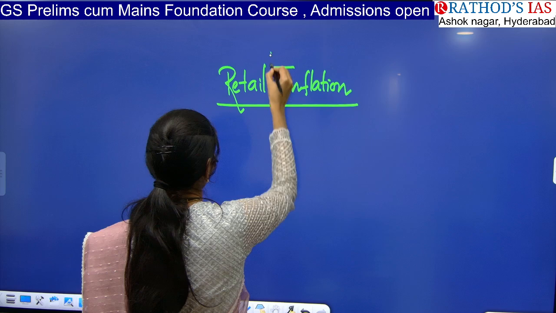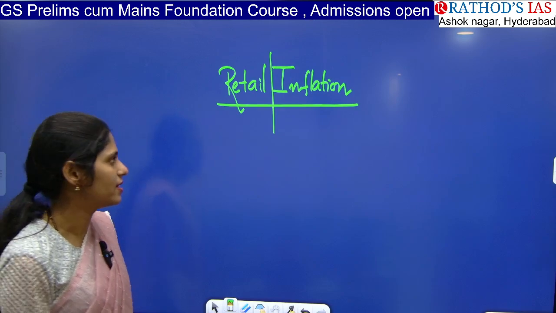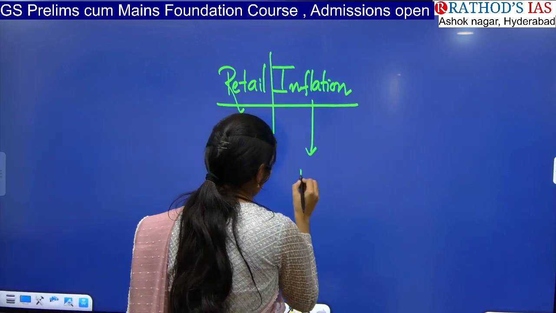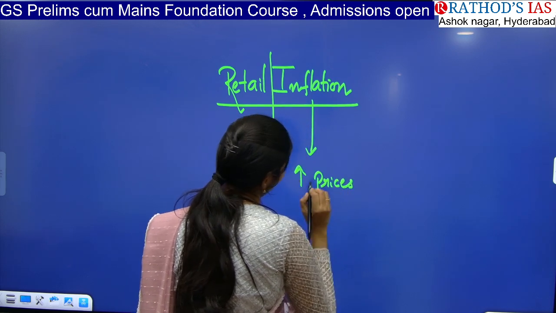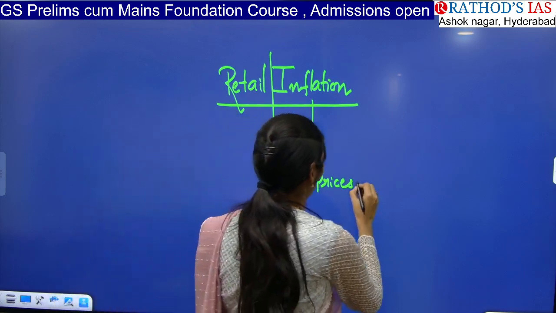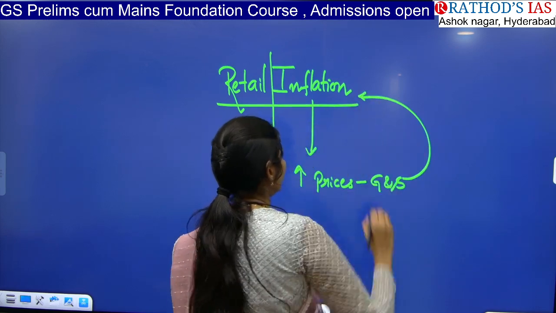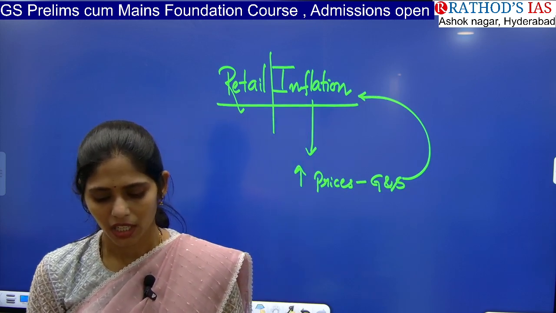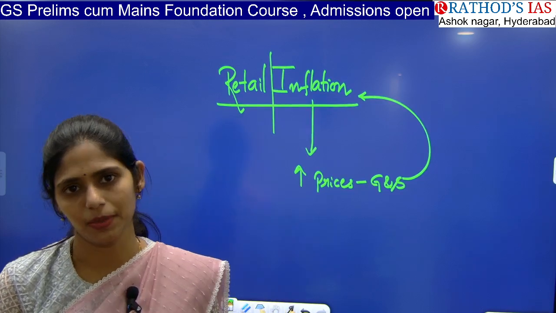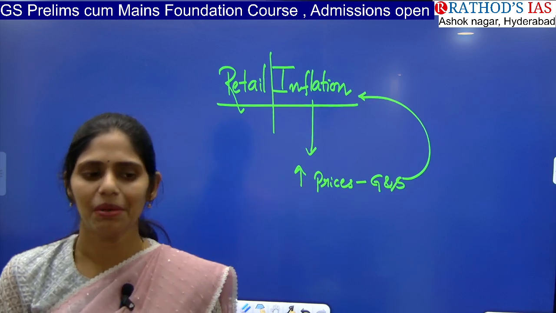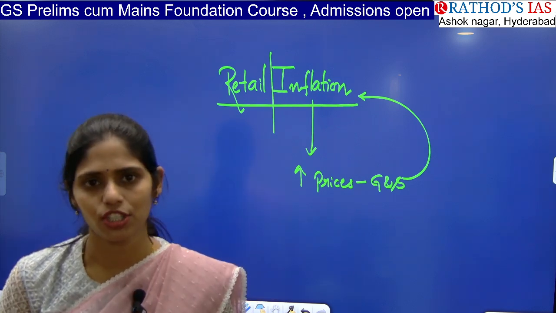Let us break this down into two words. Retail is on one side and inflation is on the other side. Inflation is nothing but whenever there is an increase of prices of goods and services in the market, this condition is called inflation. For example, if we can get 5 apples for 100 rupees, each apple is 20 rupees. If the price of an apple increases to 25 or 30 rupees, that condition is called inflation in the market.